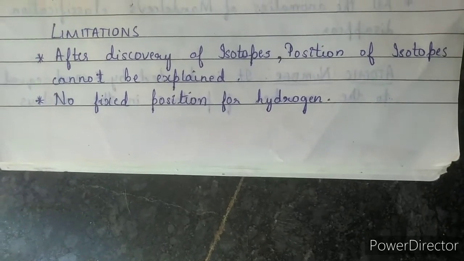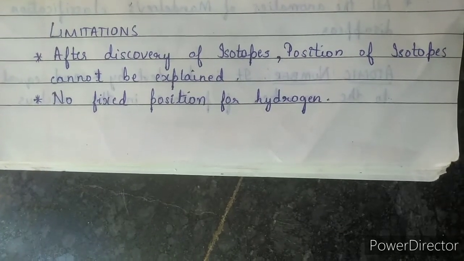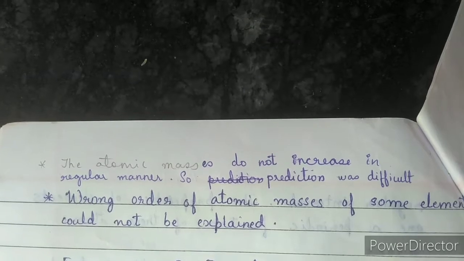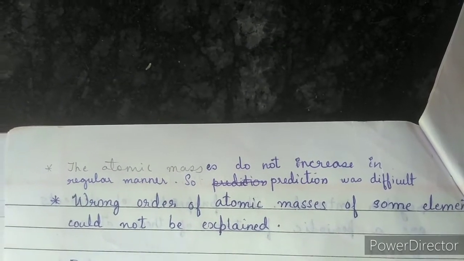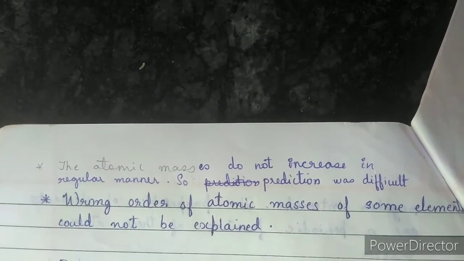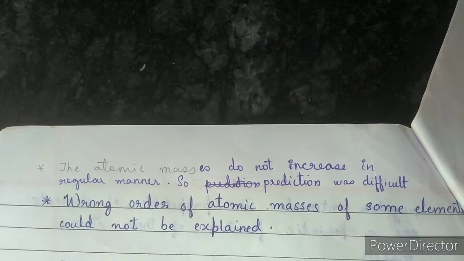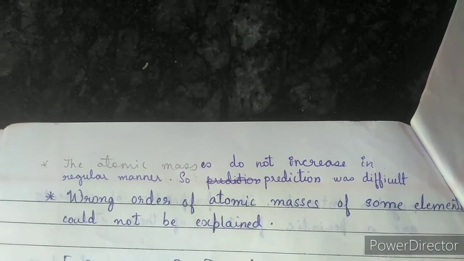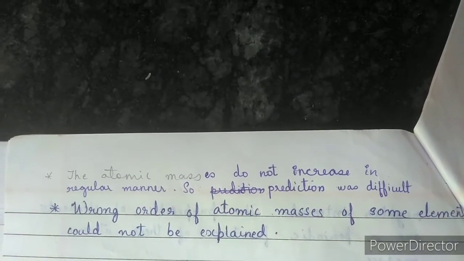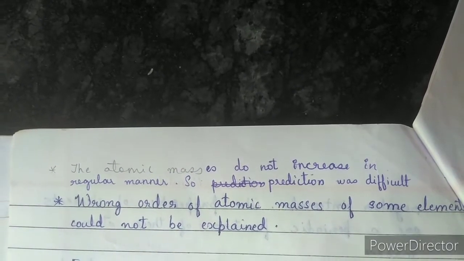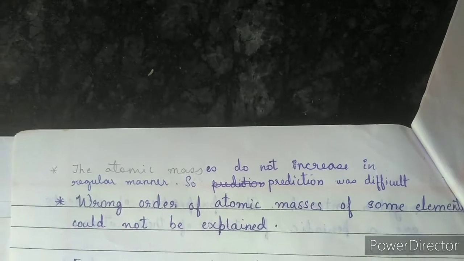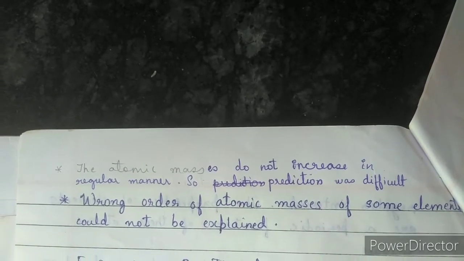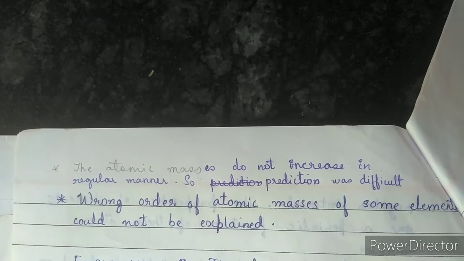No fixed position for hydrogen. The atomic mass does not increase in a regular manner. So prediction was difficult. From one element to another element, we can't predict how the atomic masses are going to increase. There will be differences in the increase of the atomic masses. So we can't predict the position also. It will be difficult to get the position for a particular element.